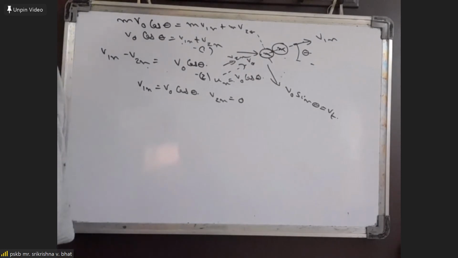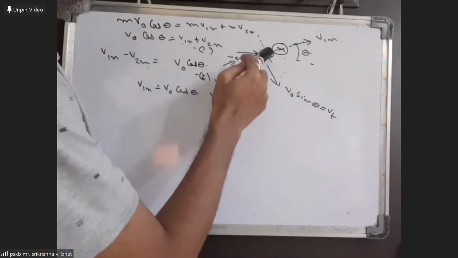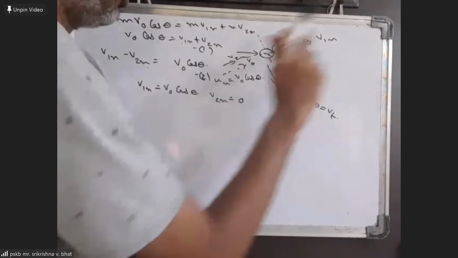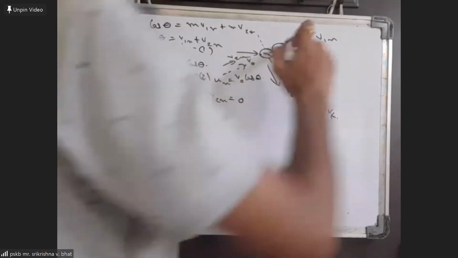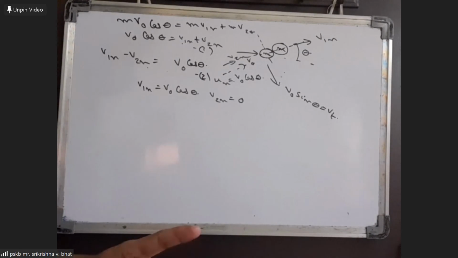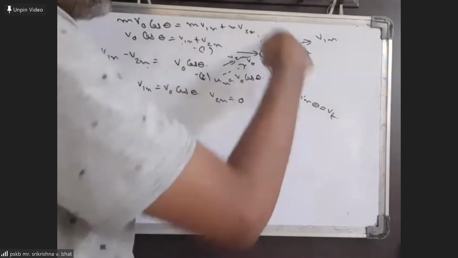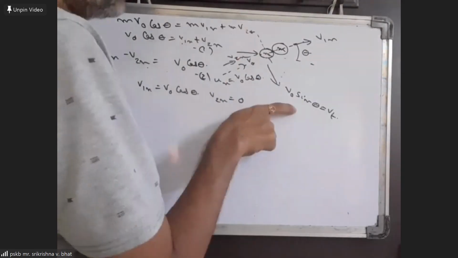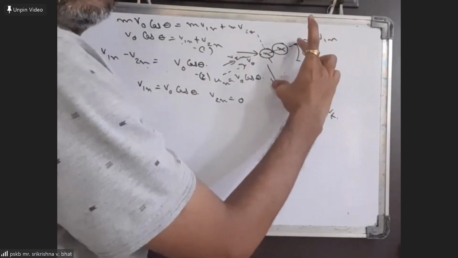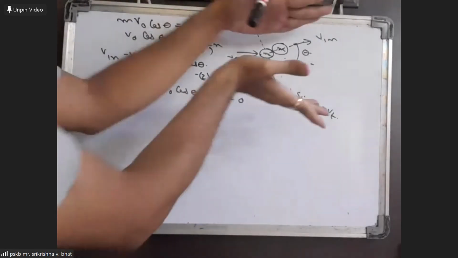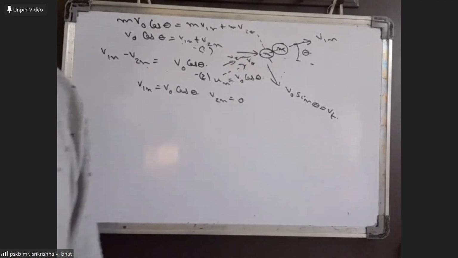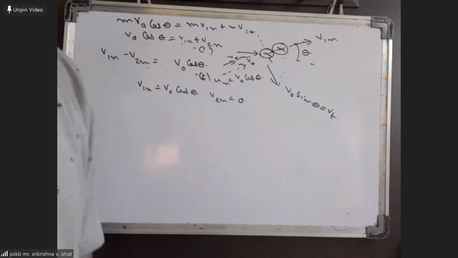So what does it mean? You can conclude that after the collision, this mass has 0 normal velocity and has only tangential velocity, whereas the second mass, which was initially at rest, will move along the normal. If this mass has only tangential velocity and the other has only normal velocity, the angle between the velocity vectors of the two masses should be 90 degrees. This is one thing we can conclude in general for elastic collision between two bodies of the same mass.